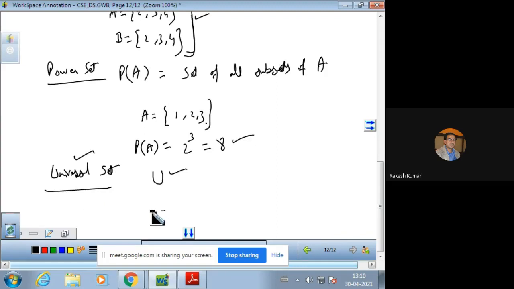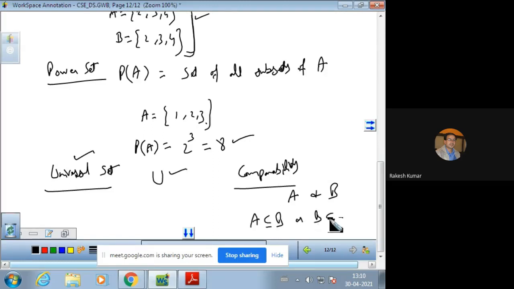Now, we have another definition, comparability. Comparability means two sets A and B are said to be comparable if either A is contained in B or B is contained in A. This is the meaning of comparability of two sets.